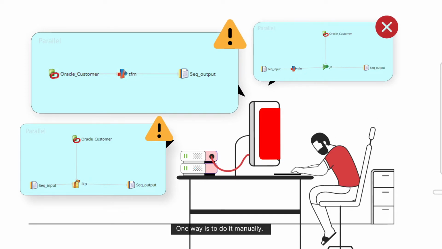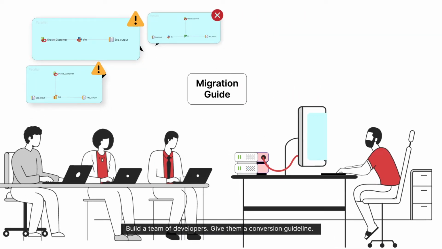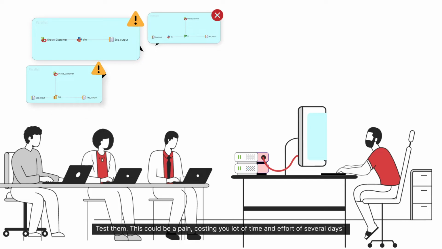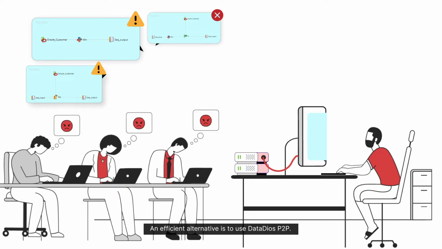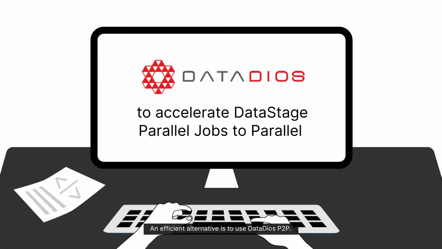One way to do it is manually. Build a team of developers, give them a conversion guideline, test them. This could be a pain, costing you a lot of time and effort of several days. An efficient alternative is to use DataDios P2P.